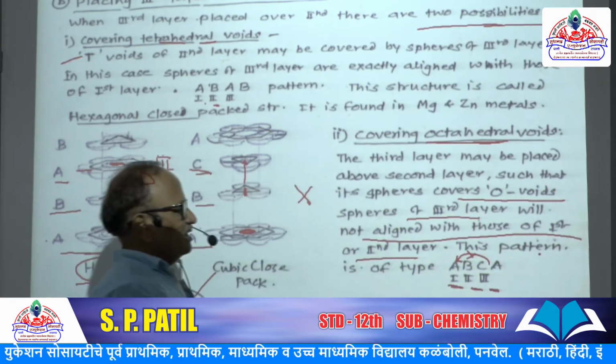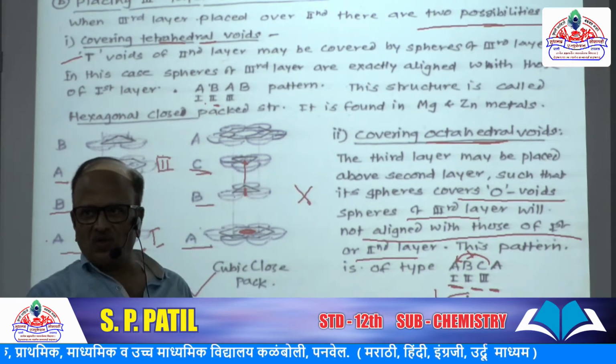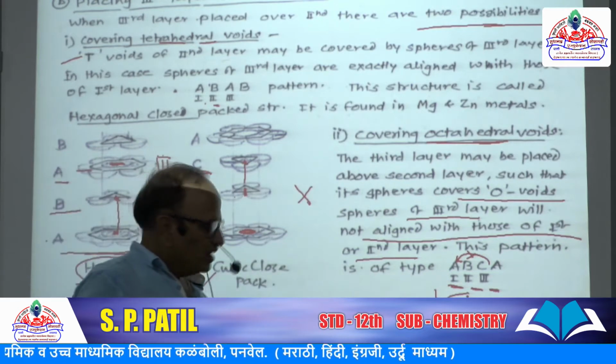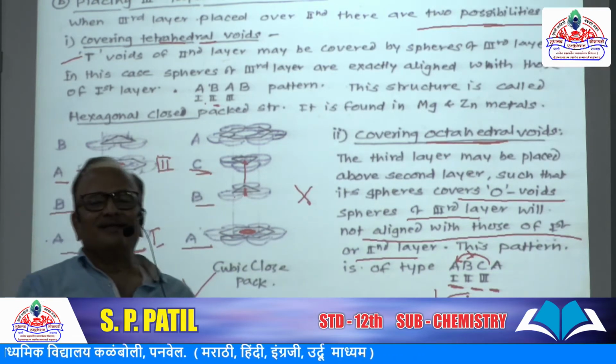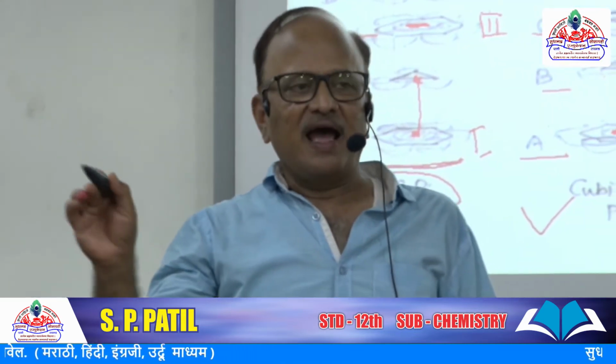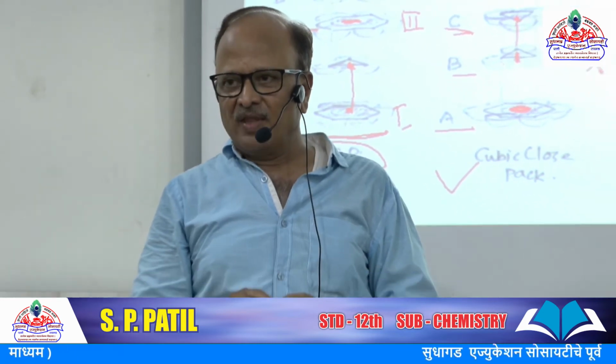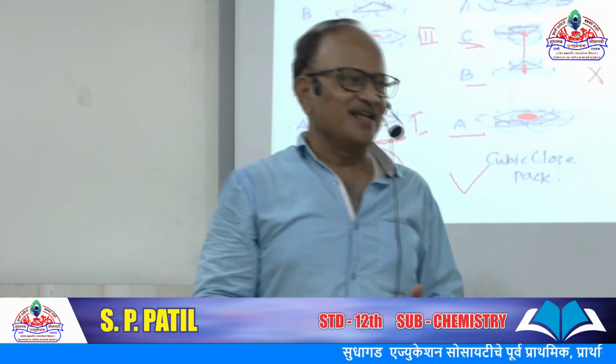This pattern is of type ABC type. In this way, we have seen the close packing structure in 1 dimension, in 2 dimension, and in 3-dimensional crystal structure, and how the number of voids generated.